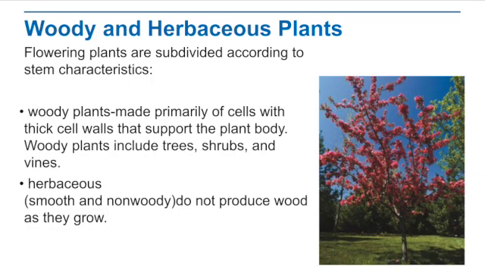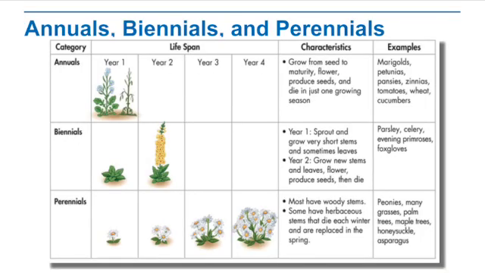Now we can also split angiosperms into woody and herbaceous plants. And so we can subdivide these flowering plants into woody plants, which are primarily made of cells with thick cell walls that support that plant body. So you can imagine, as the word implies, they have wood: trees, shrubs, vines. And then we have herbaceous plants. These are smooth and non-woody, so they don't produce wood as they grow.